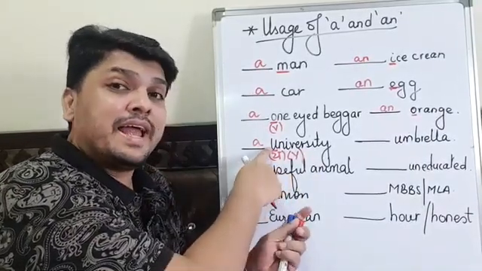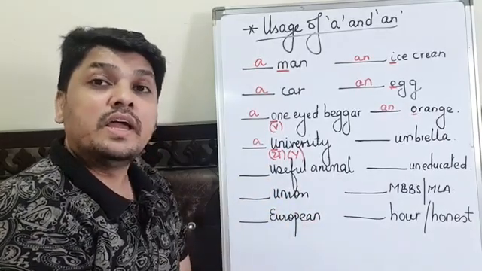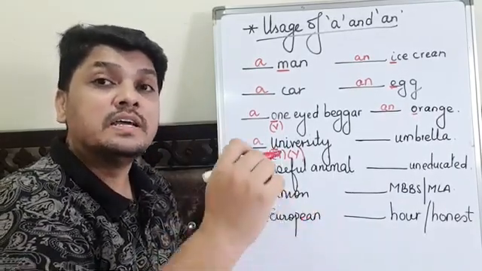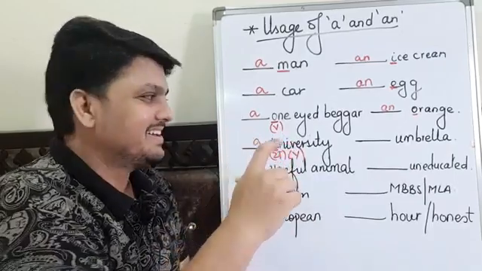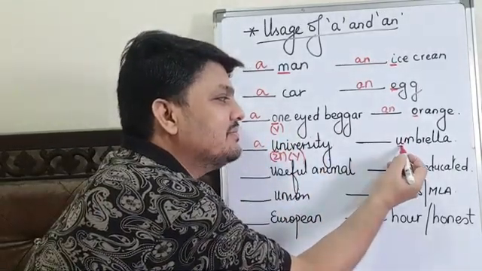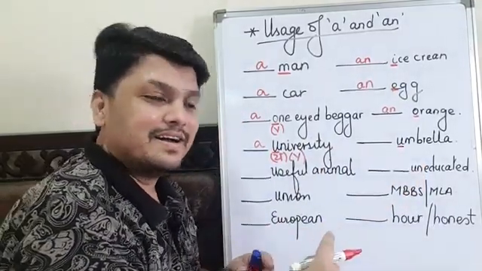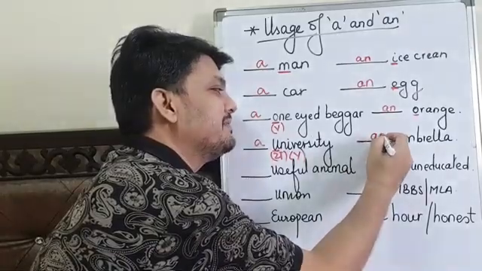However it is, you feel like it's a vowel, but it's not a vowel. It doesn't sound like a vowel. It's university. Year. So use A here. Now here you can see again U, but here is an umbrella. A. So I'll use an umbrella.